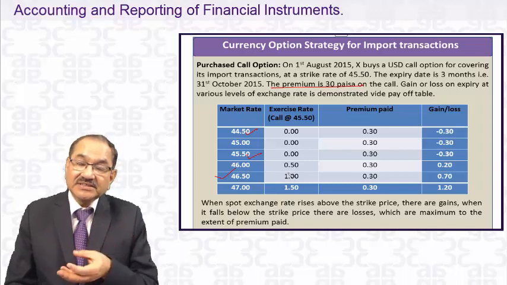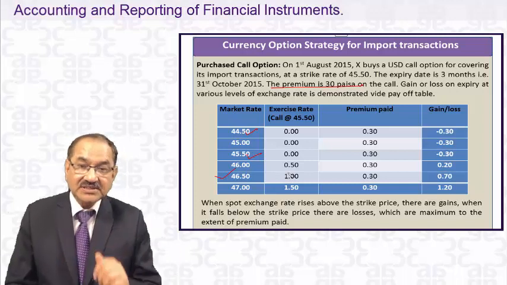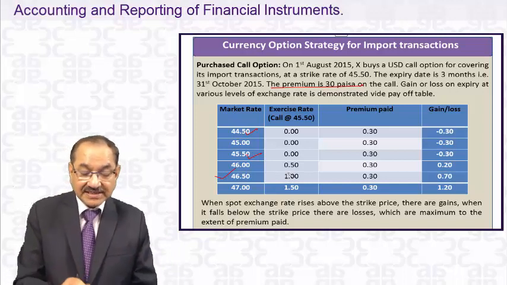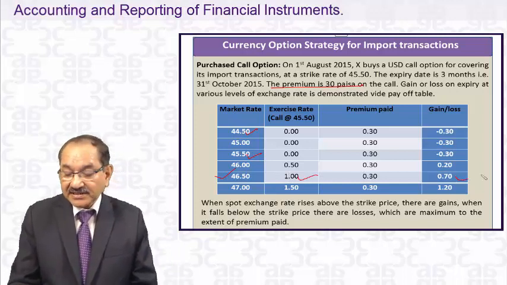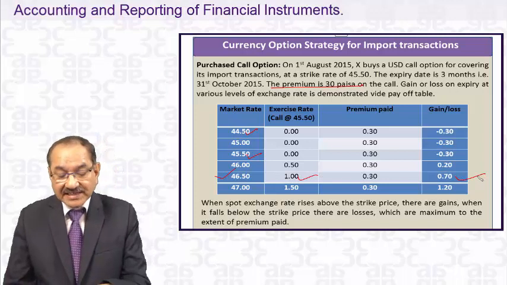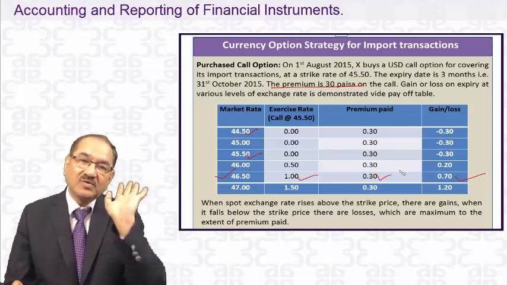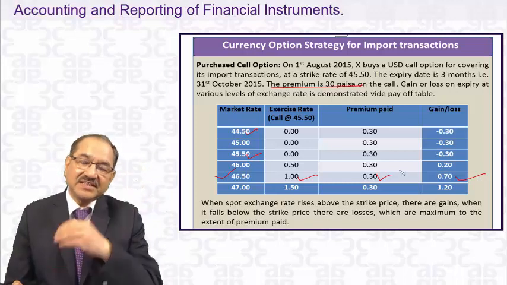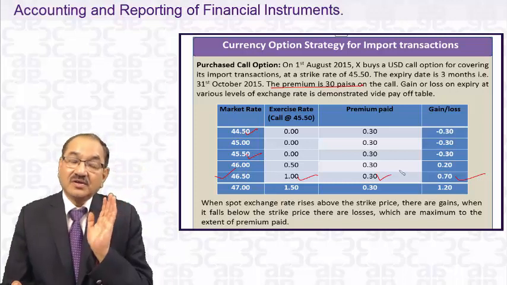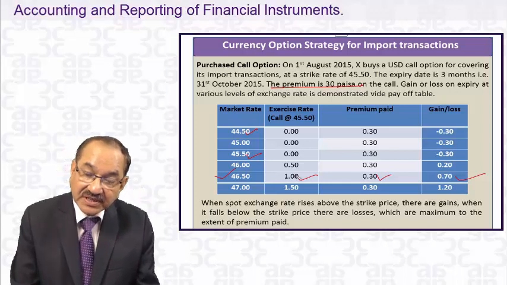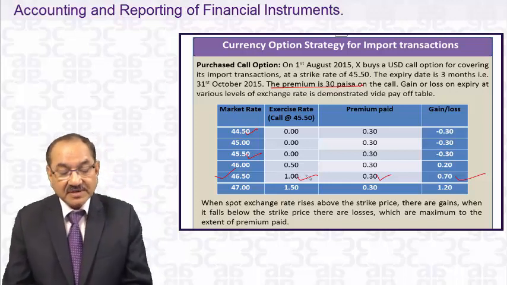Instead, if he does not exercise, he has to purchase from the market at 46.50. In that case, he will exercise and he will gain 70 paisa. Because in any case, the 30 paisa he has to pay, or has already paid, will go. Whether you exercise or not, 30 paisa is gone. Here you will be getting 1 rupee benefit, net benefit is 75 paisa.